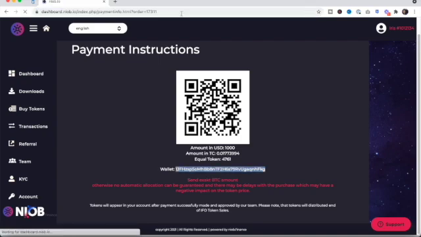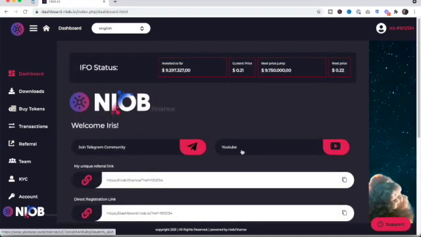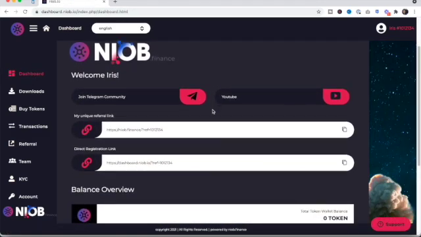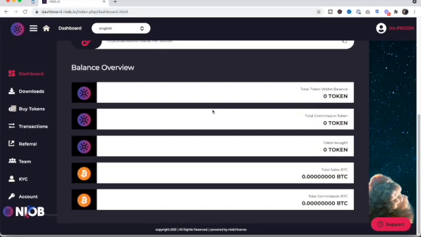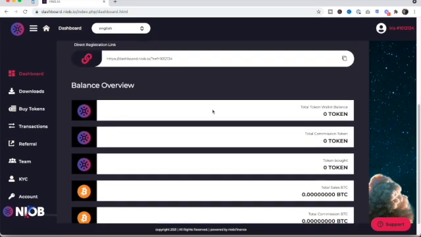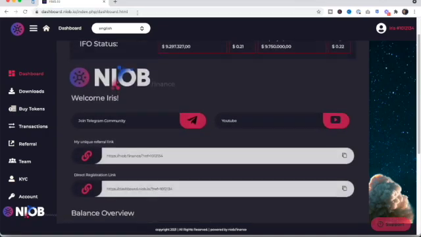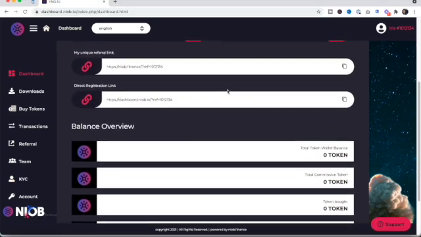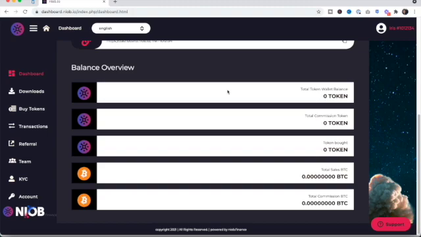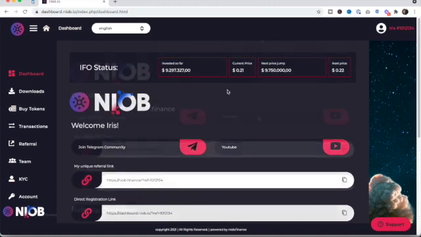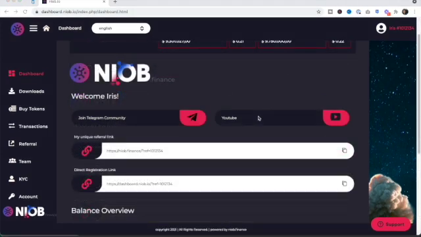Like it said, it might take 30 minutes to do this. But what I'm going to do is go to my dashboard and see if anything showed up. Nope, nothing yet. So let me refresh and see how long it takes. Okay, not yet.